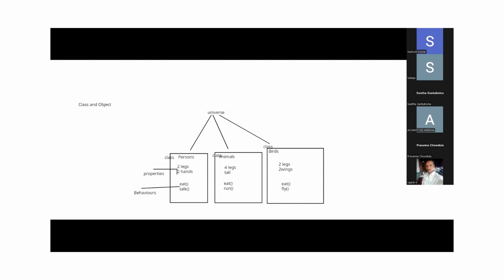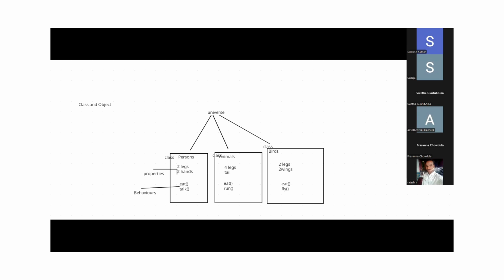In the same way you can relate to persons. Persons is a kind of classification. It's virtual, not physical. But a person is physical. I'm a person. I can feel myself, I have two hands, two legs. By using two legs, I can walk, I can run.